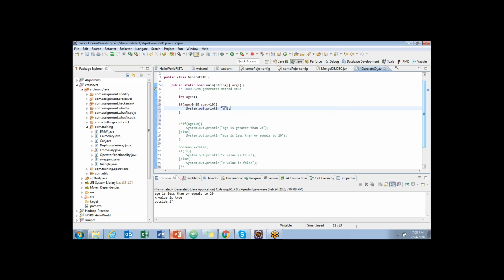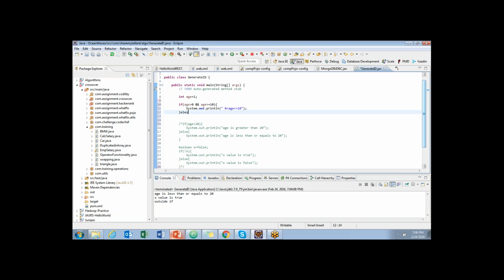Let's print the age. I will print like this: age is 0 to 10, less than or equal to 10. So it makes sense to the people that the parameter I passed here is in between this. If I want to do from 10 to 20, in that case what happens is like